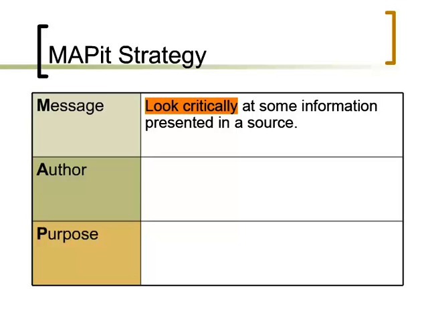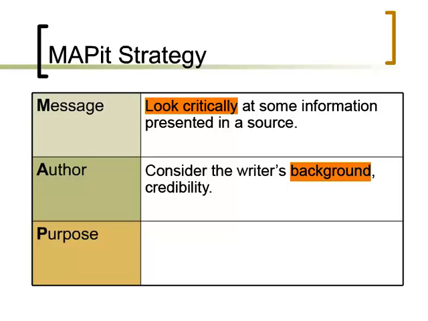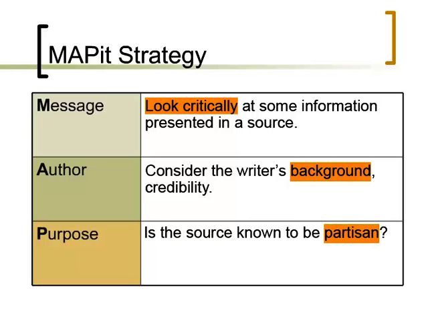The letter A stands for author. Be sure to consider the writer's background and credibility to speak on a particular topic. And the letter P stands for purpose. Consider the mission of a particular publication or organization. Is the source known to be partisan?